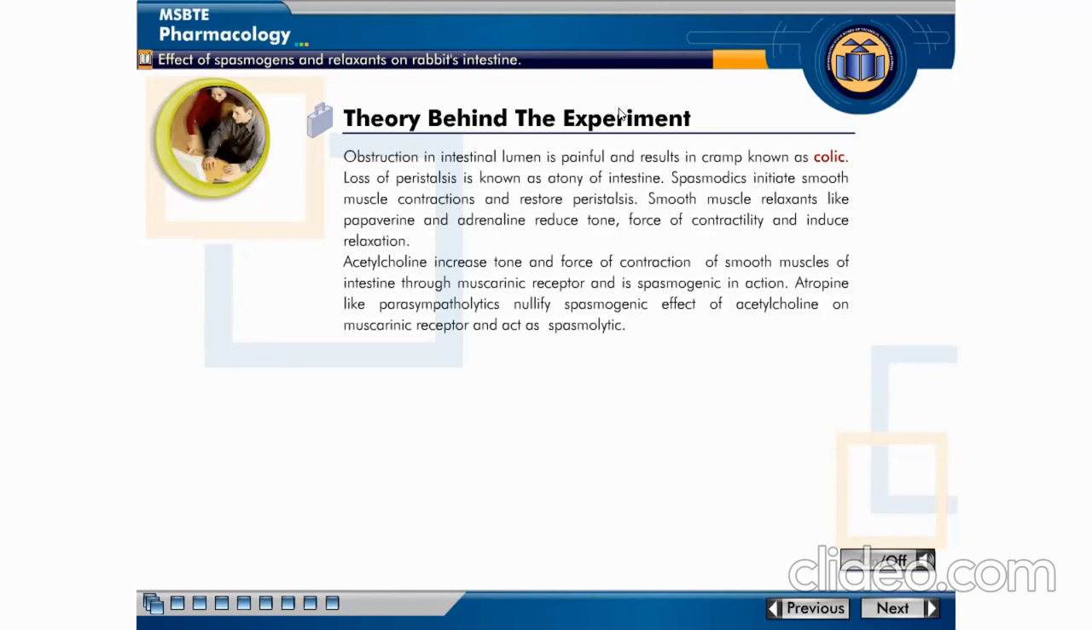Atropine-like parasympatholytics nullify spasmogenic effect of acetylcholine on muscarinic receptor and act as spasmolytic.